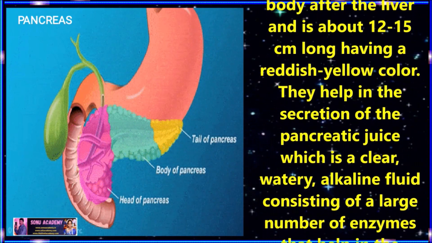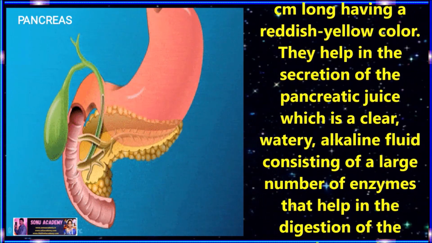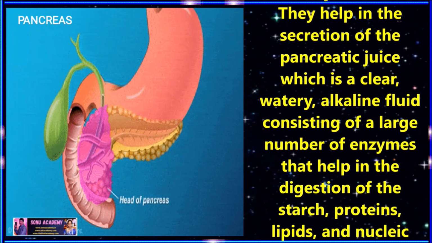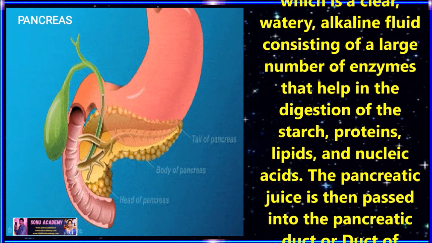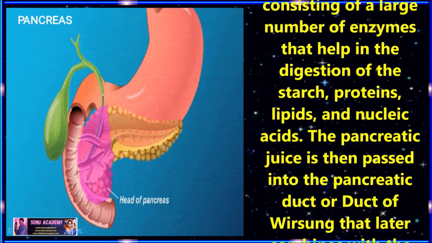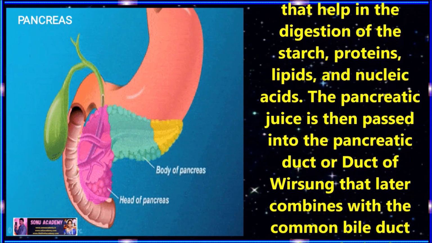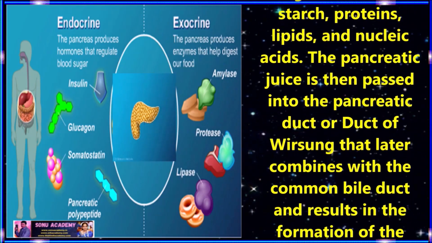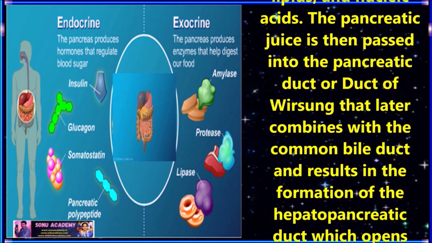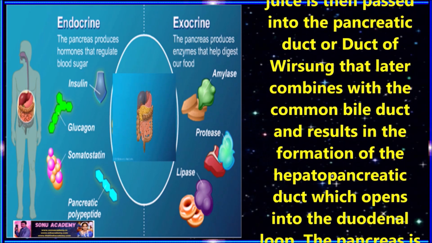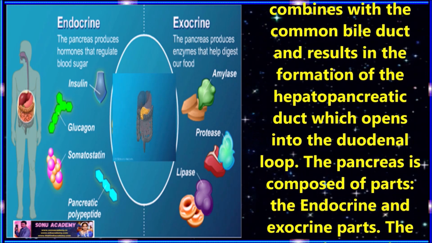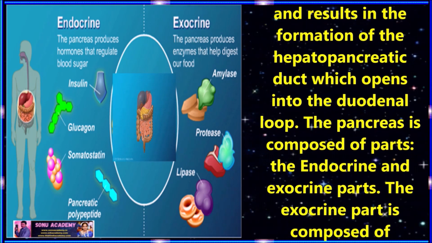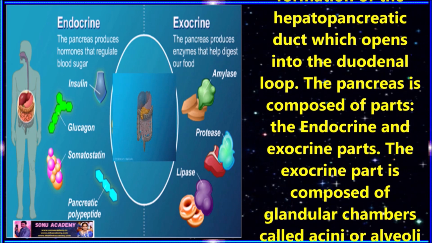It secretes pancreatic juice, which is a clear, watery, alkaline fluid consisting of a large number of enzymes that help in the digestion of starch, proteins, lipids and nucleic acids. The pancreatic juice is then passed into the pancreatic duct or duct of Wirsung that later combines with the common bile duct and forms the hepatopancreatic duct, which opens into the duodenal loop.